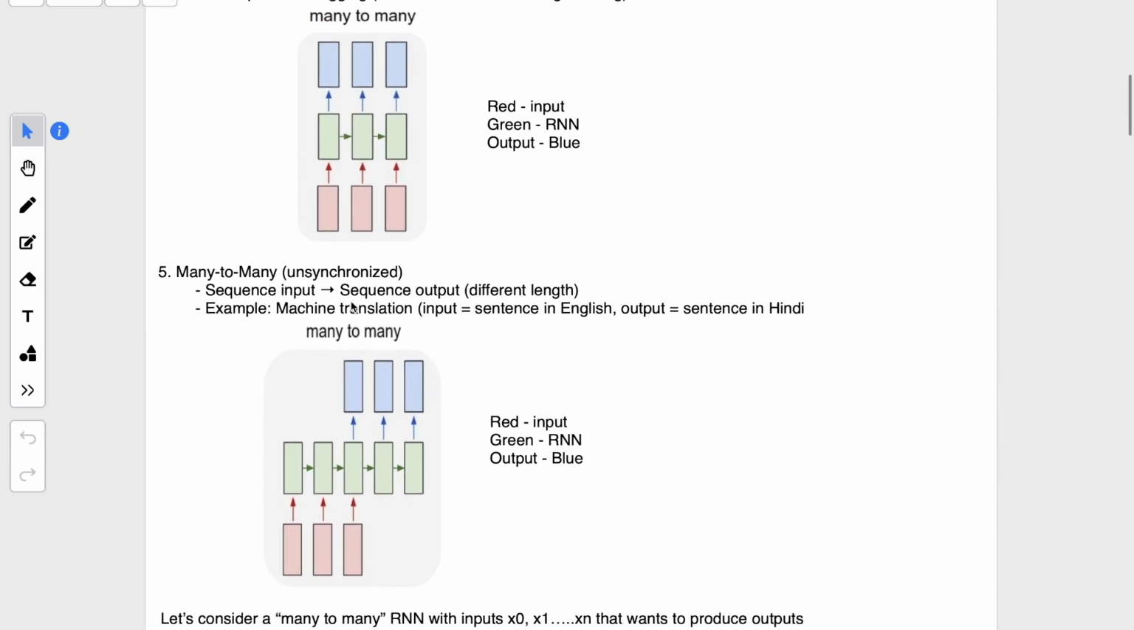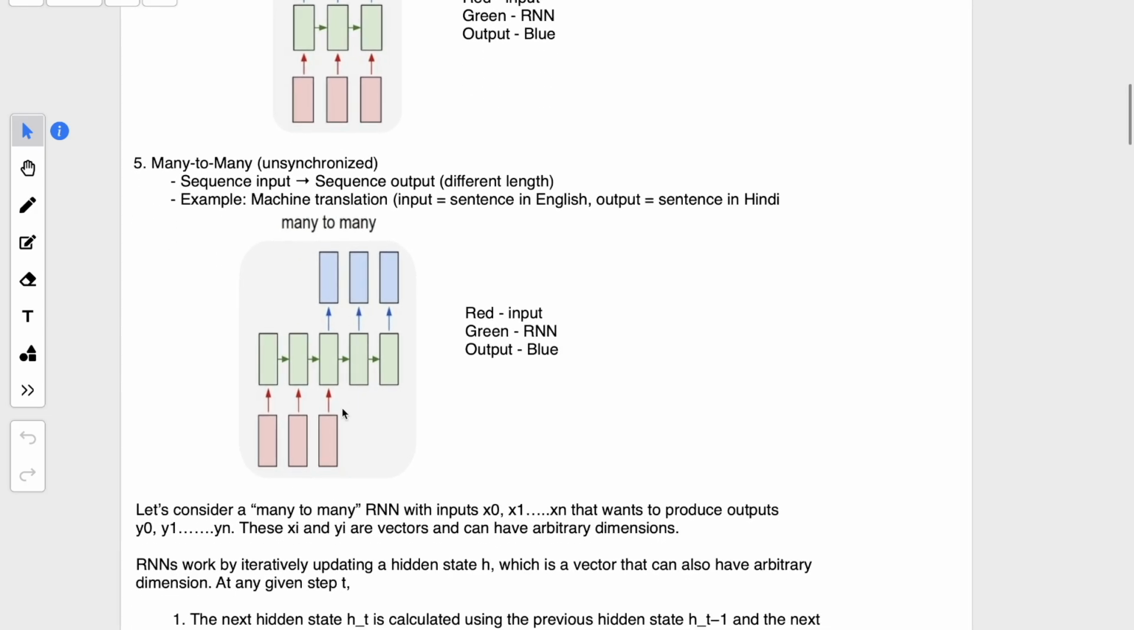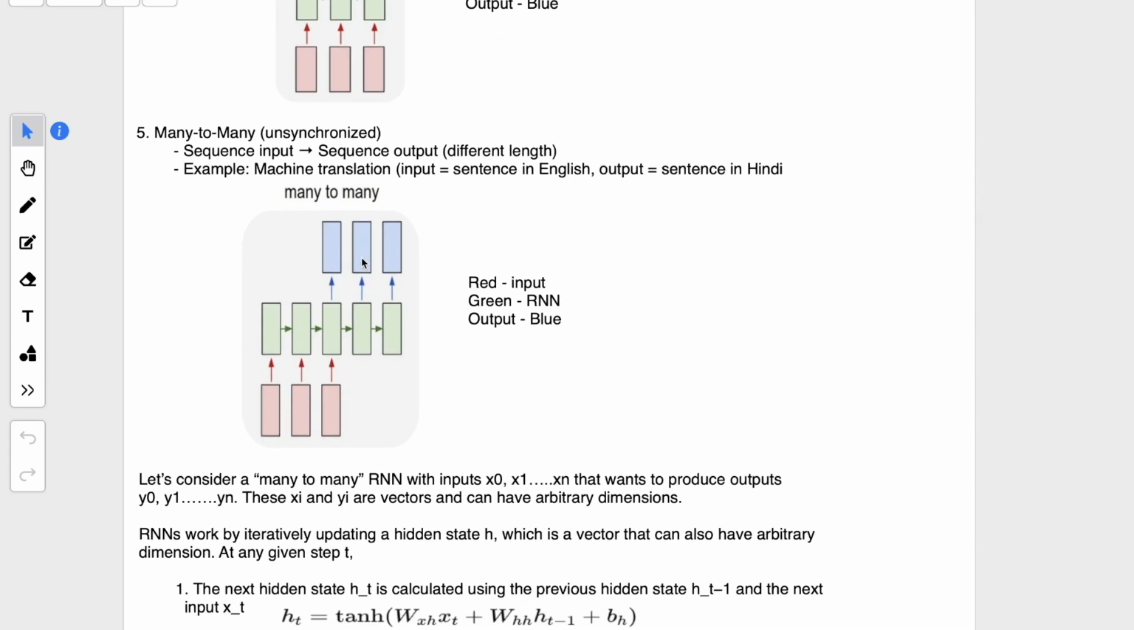Then another is the same with unsynchronized behavior. Here the length of input and the length of output can vary. So you pass some words into it, the RNN processes it and it produces some output, although the length of the output can vary. For example, machine translation. You provide a sentence in English, but you get the output in some other language, for example Hindi or French. Here the number of words you pass in the input may not match the number of words in the output, right? Because a sentence in different languages can have different numbers of words. So this could be a good example for many-to-many RNN.